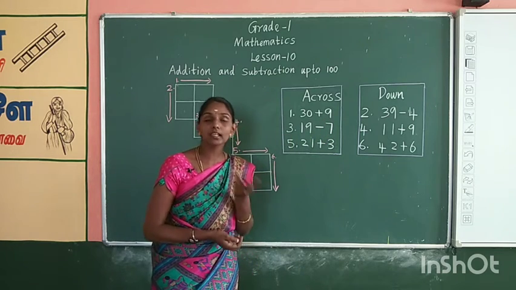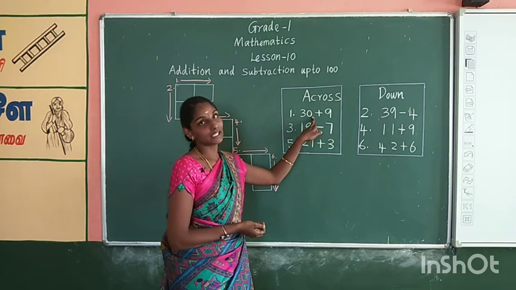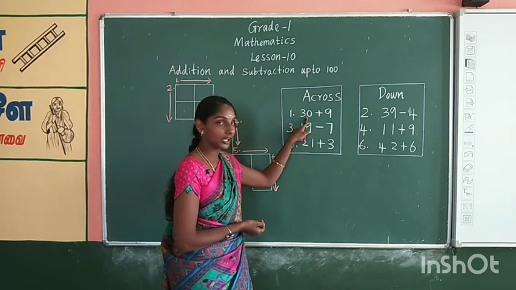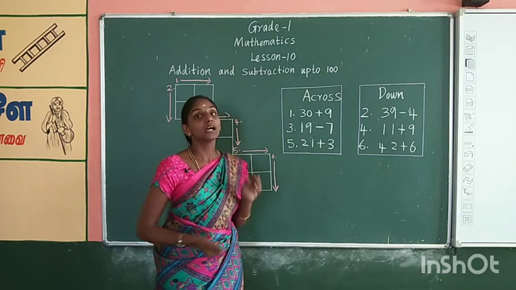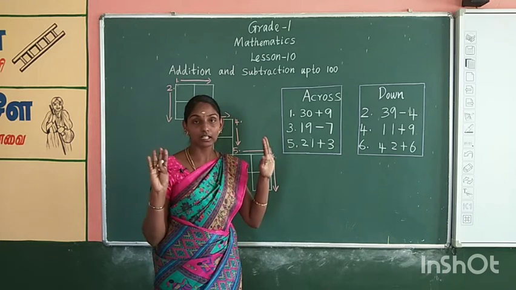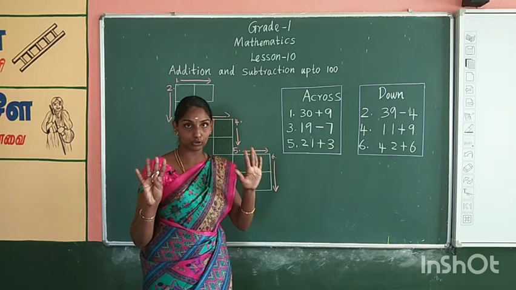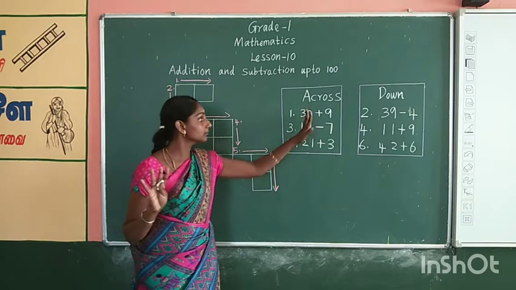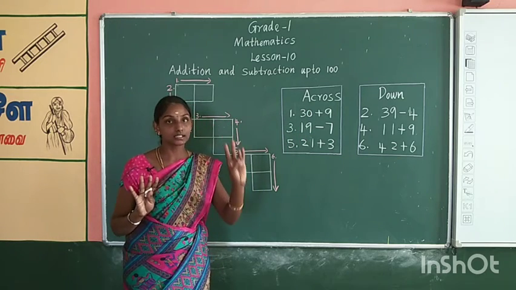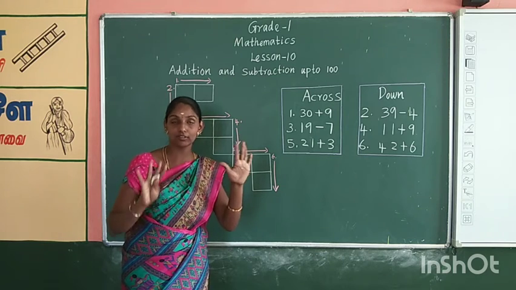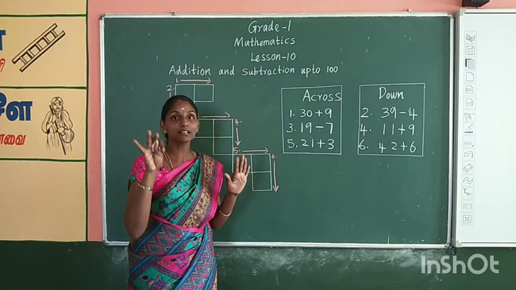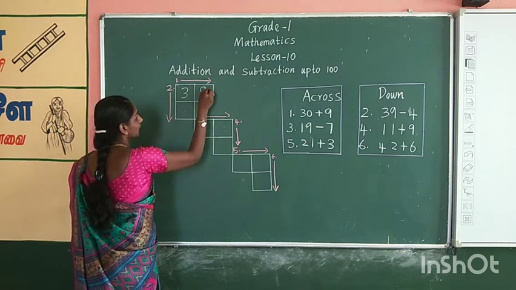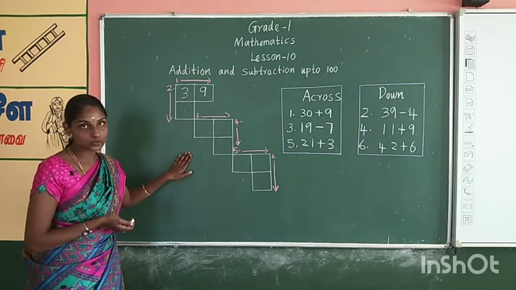Children, tell me, which method can we use for addition? Yes, super, we can use the forward counting method. What we have to do now? We have to keep number 30 in mind and take 9 fingers in your hand. Take 9 fingers in your hand and count forward. Where can we start? We have to start from 31. 31, 32, 33, 34, 35, 36, 37, 38, 39. Where do we reach? Yes, the answer is 39. Like this you have to solve this crossword puzzle.